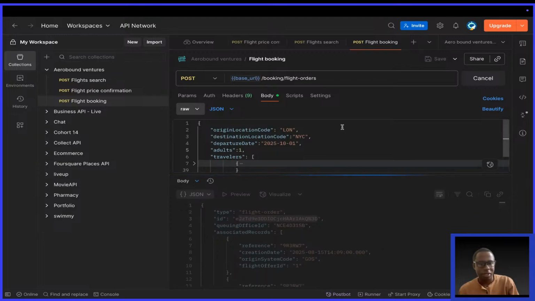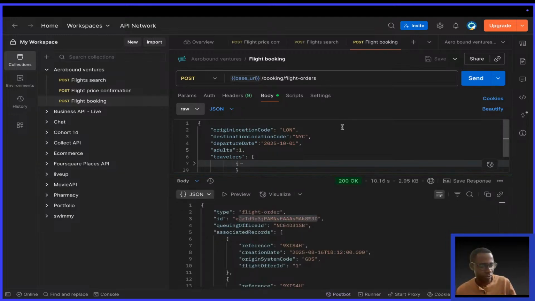It's taking some time. Fingers crossed. I hope this performs. And there we are. We get the ID, and we even get the reference. So you see, it's working.